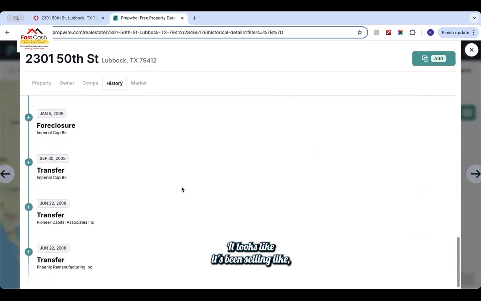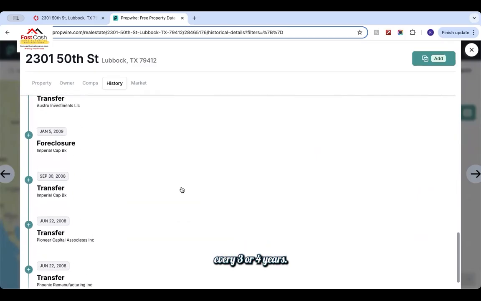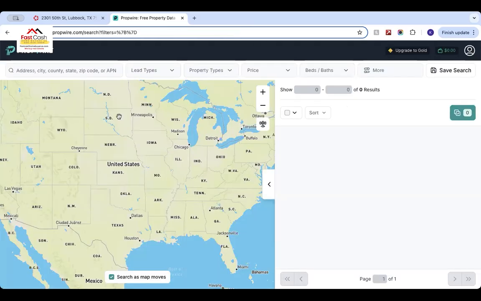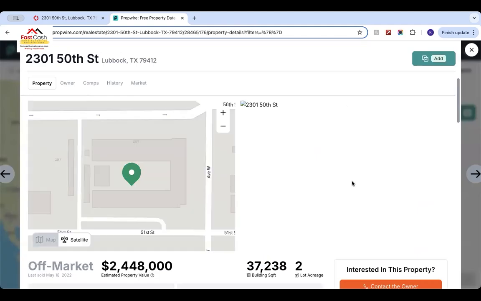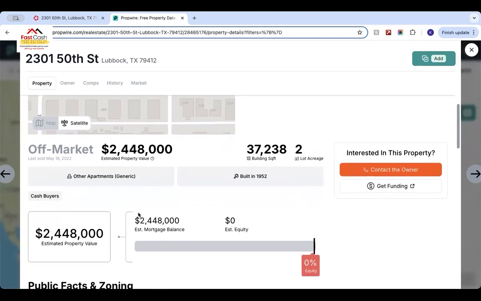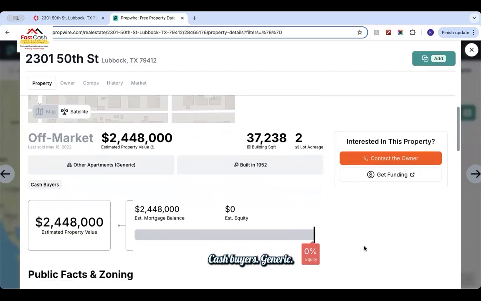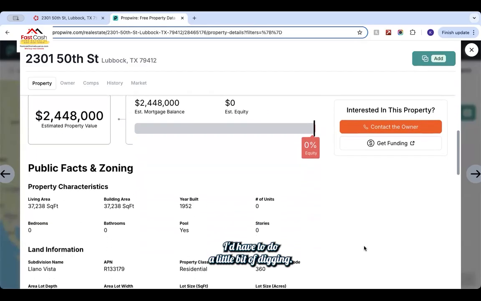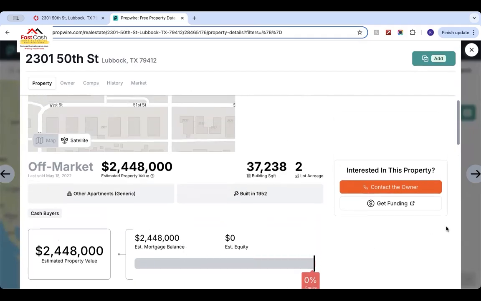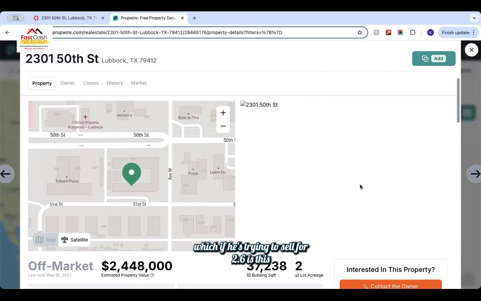It looks like it's been selling every 3 or 4 years, which is not... Estimated mortgage, property value, cash buyers, generic. All right, I'd have to do a little bit of digging. It says that his mortgage balance is like 2.4, $2.5 million, which if he's trying to sell for 2.6, is...